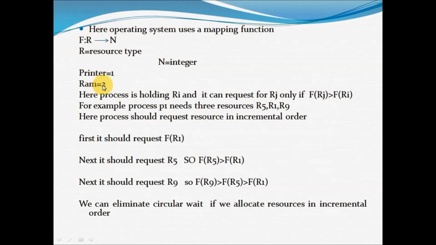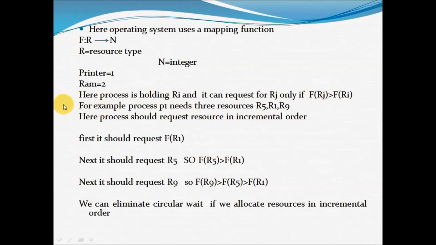It is an example. Here the process is holding the resource Ri, and can request for Rj. Very simple, guys. Assume that the process is holding the resource Ri and it can request for another resource Rj only if the condition is satisfied. What is that condition? F of Rj should be greater than f of Ri. Only if this condition is satisfied can the process request the resource Rj, even if it's holding the resource Ri.